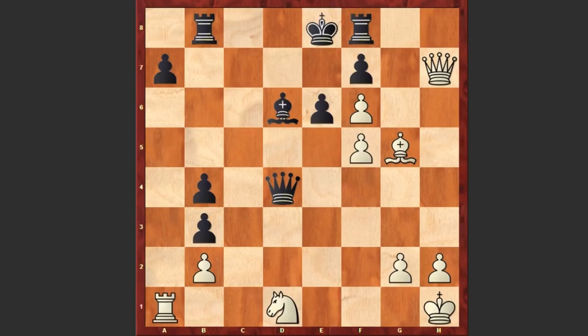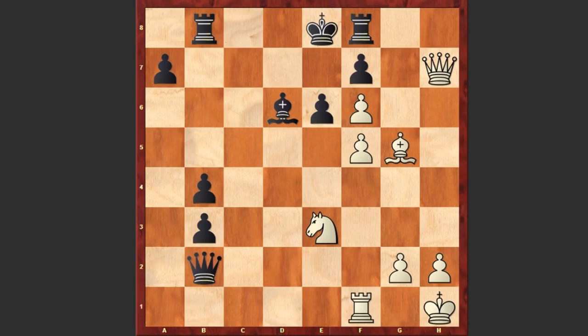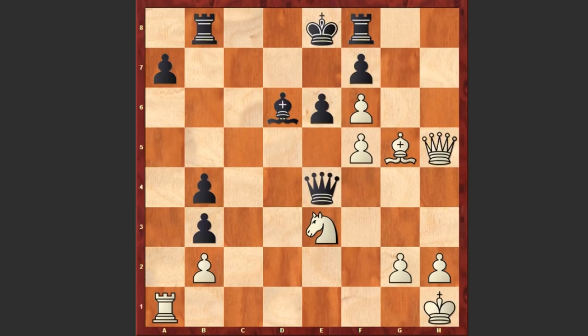c takes b3, knight e3, queen e4. Well, instead of playing queen e4, queen takes b2 gives black better chances. If rook f1, then e5, closing the center of the board. But after knight e3, queen e4 was played. Queen h5, bishop c5, and f takes e6. Bishop takes e3, rook e1.